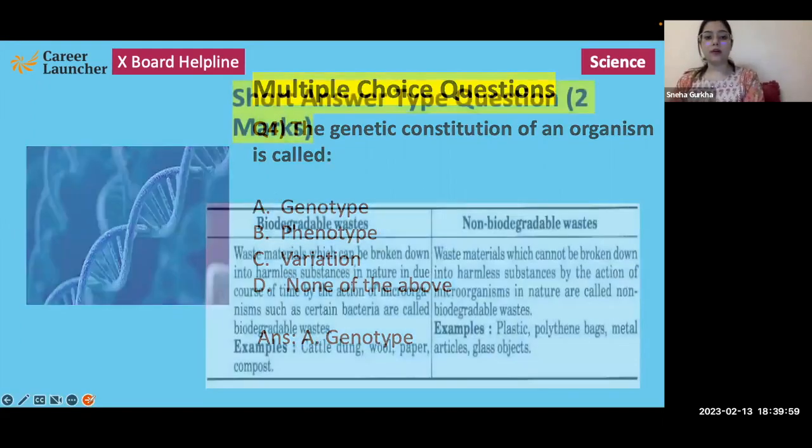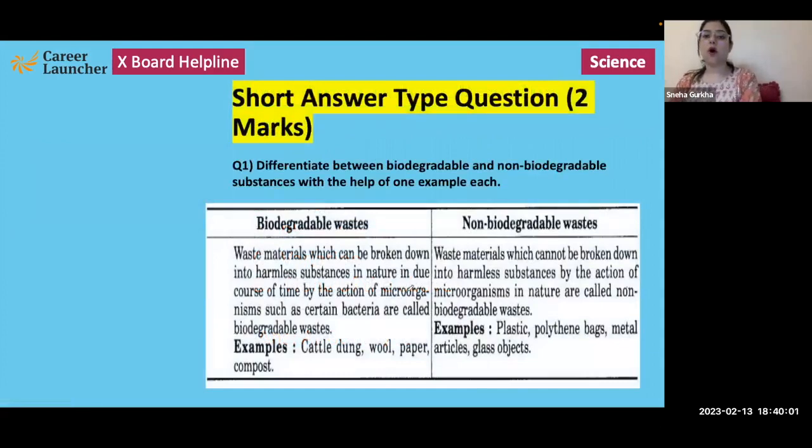Moving on to short answer type questions. First question, differentiate between biodegradable and non-biodegradable substances with the help of one example each, right? So we know that waste or substances rather can be divided into two types, biodegradable and non-biodegradable.